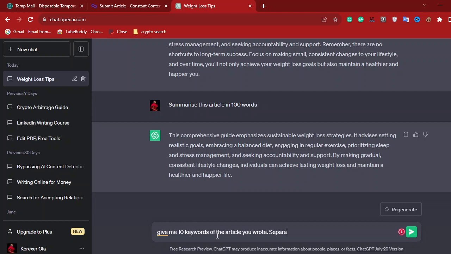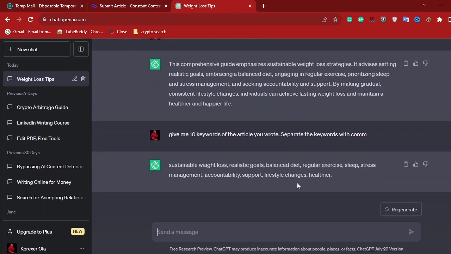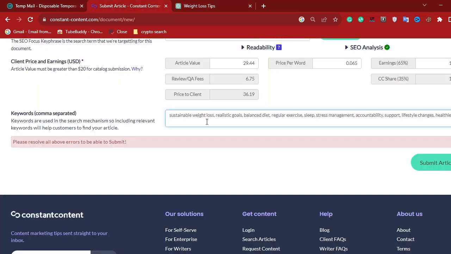Separate the keywords with comma, and click enter. And now ChatGPT has given you the keywords it used to write the article. Then you are going to copy the keywords and go back to the place and paste it there, and that's it. Then you have to click on the submit button right here.